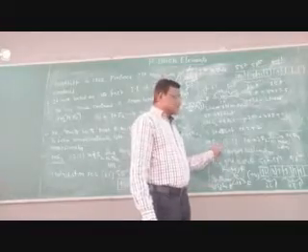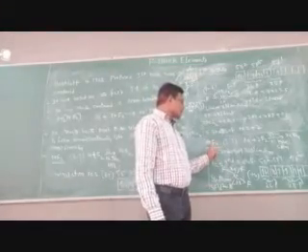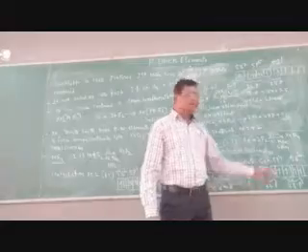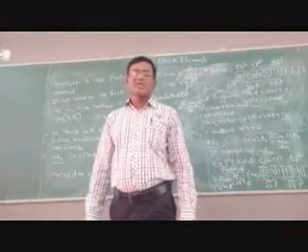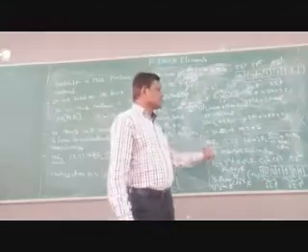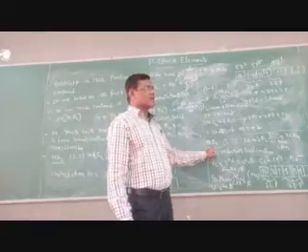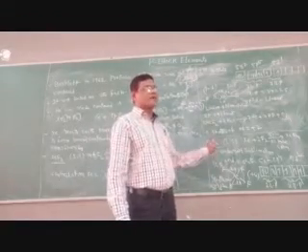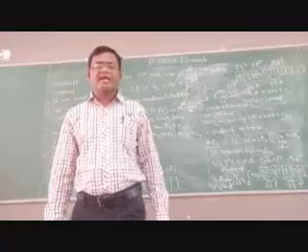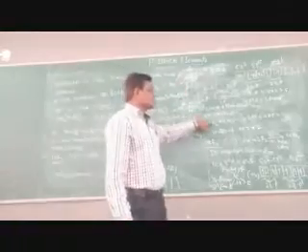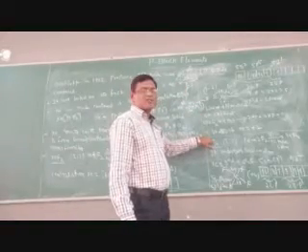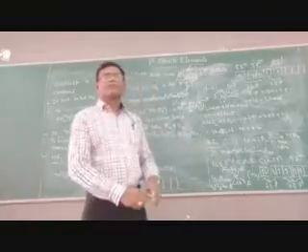In XeF4, what is the oxidation state of the central atom xenon, children? Plus 4 oxidation state. Because there are 4 fluorines, each with charge minus 1. The 4 fluorines give a charge of minus 4, so xenon is in the plus 4 oxidation state. Like XeF2, where the oxidation state of xenon is plus 2, in XeF4 the oxidation state of xenon is plus 4. That is the oxidation state of xenon in XeF4.